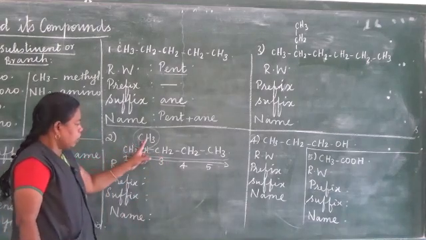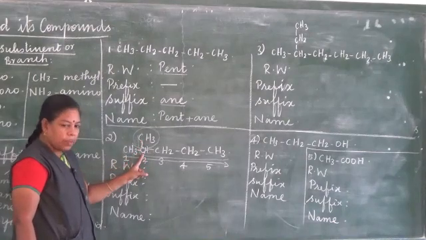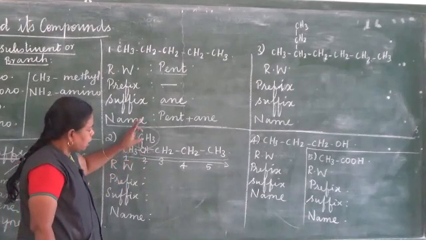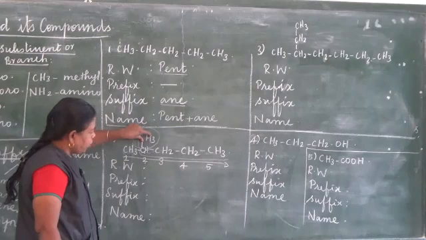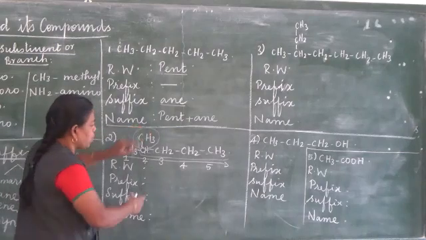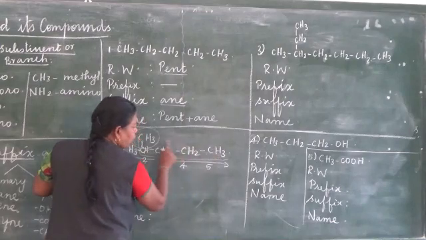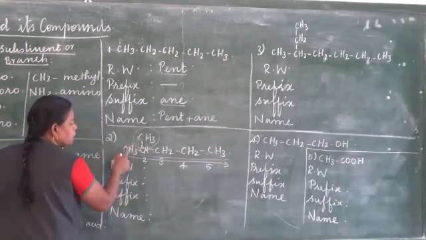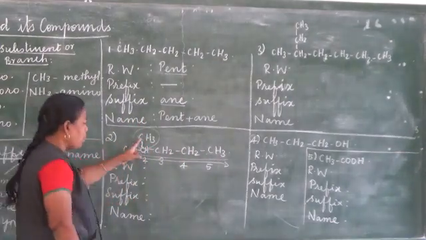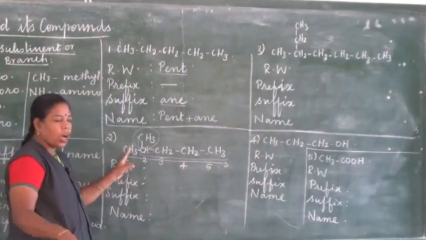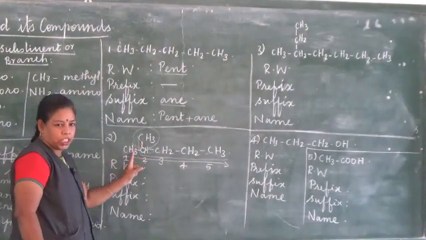Here this is the branch that is connected with the carbon atom and with the substituent, and the closest end is this one. This side is too far away, but here the end is the closest. So numbering of carbon atoms we have to start with the closest carbon to the branch.